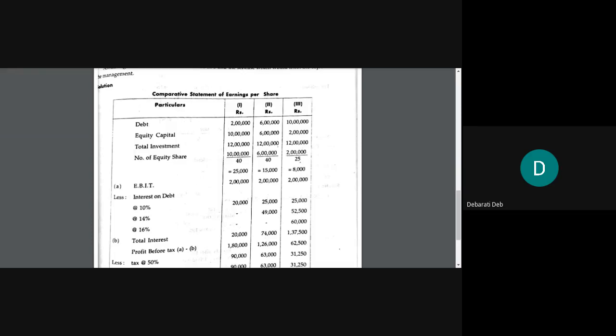So write down number of equity share. How are we calculating? The amount of equity capital divided by market price. That is how we will get the number of equity share, isn't it? So for the first option, equity capital is 10 lakh, so 10 lakh divided by 40, which is the present market price. For the second option, it will be 6 lakh, the equity capital amount, divided by 40, present market price. For the third option, it will be equity capital of 2 lakh divided by 25 market price. So 2 lakh by 25.